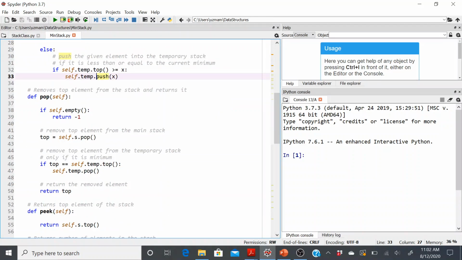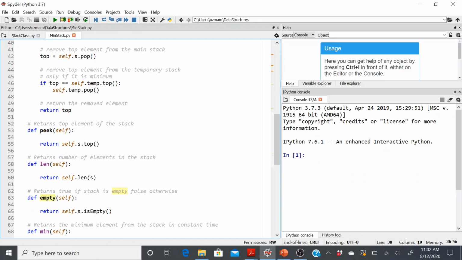Now pop, as we said, is going to return a -1 if my current stack is empty. And this empty is nothing but something that I implemented here, and it's similar to the isEmpty method here. So all I'm doing is calling my isEmpty from the array stack that I created earlier, and returning that.